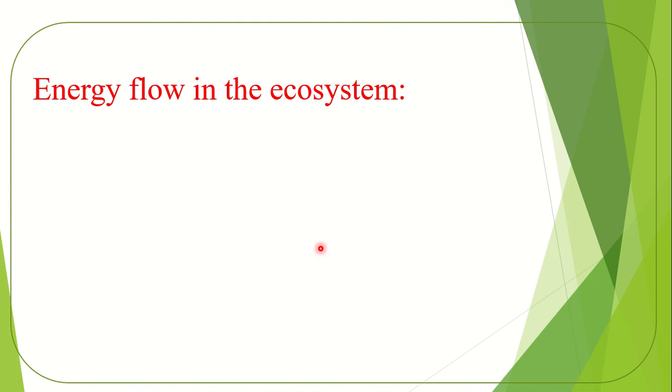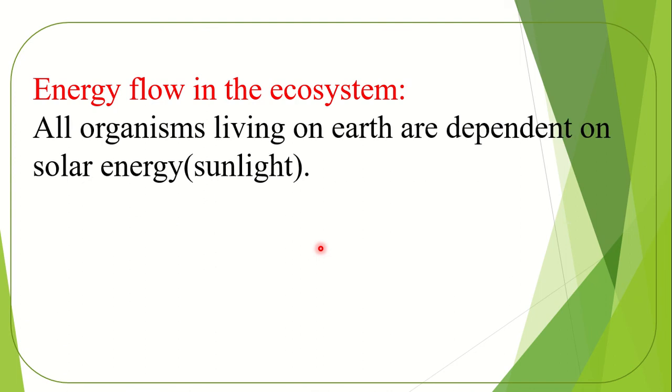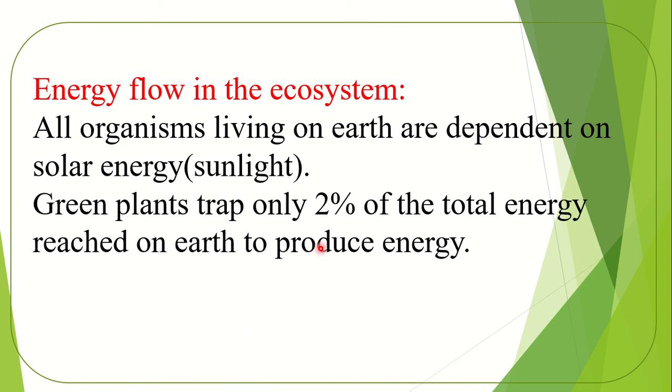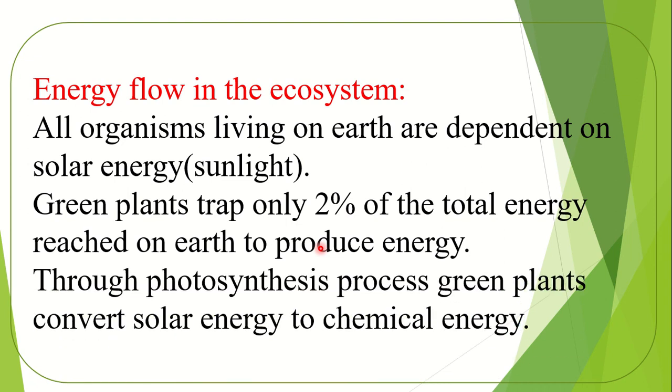Energy flow in ecosystem. All organisms living on earth are dependent on solar energy. Green plants tap only 2% of the total energy reaching the earth. Through the photosynthesis process, green plants convert solar energy to chemical energy.